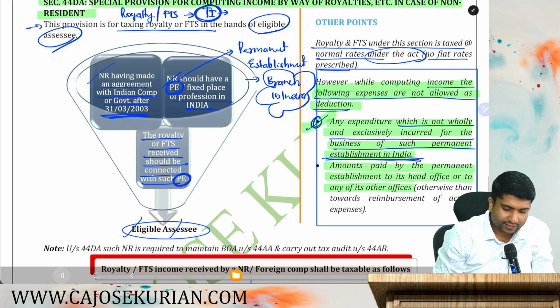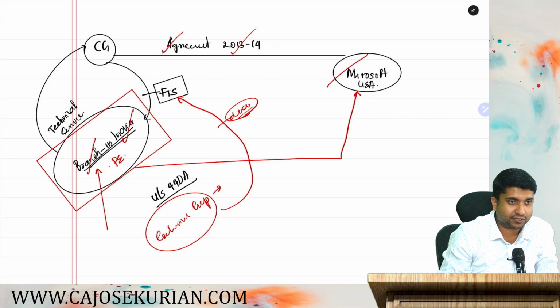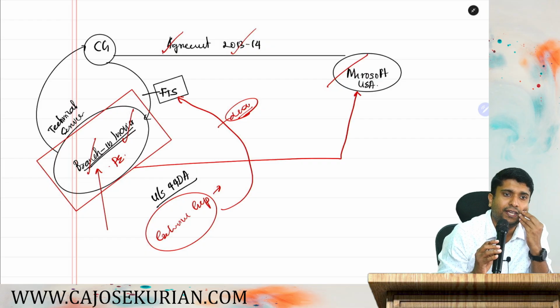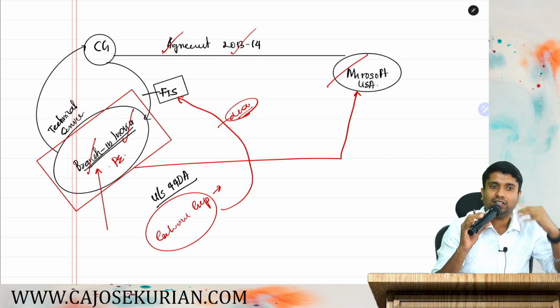What do you mean by that? Say every year the branch is paying, say, support fees to the head office. Every year the branch is paying what? Support fees to the head office, because the head office only developed that particular service.